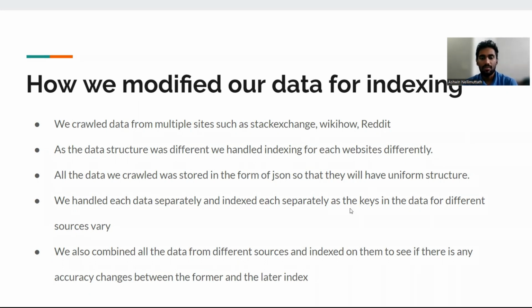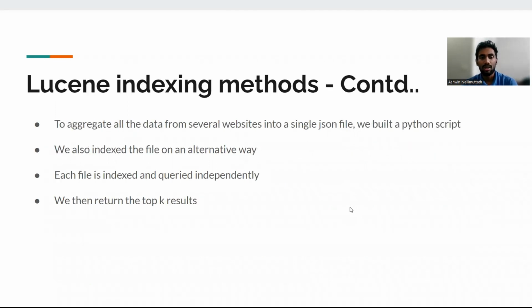We also combine the data from different sources and index them to see if there are any accuracy changes. To aggregate all the data from several websites into a single JSON file, we built a Python script. We also index the file in an alternative way, where each file is indexed and queried independently. We then return the top key result.